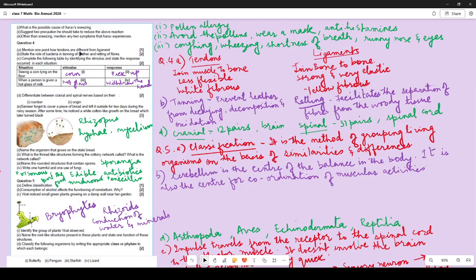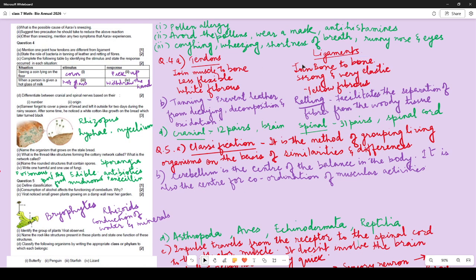Mention 1 point how tendons are different from ligament. Tendons, first and foremost, they join muscle to bone, and ligaments, they join bone to bone. Tendons are less flexible, whereas ligaments are strong and very elastic. Tendons are white fibrous, ligaments are yellow fibrous.